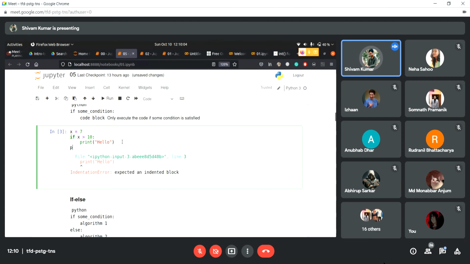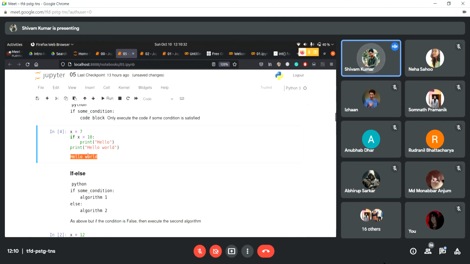Suppose I again print hello world. This statement is different from the if statement. This statement is part of the main block, this whole block. So this statement will execute no matter if the if statement is executed or not. x is not greater than 10, so we know it won't go inside the if statement. Let's run it. This time it's printing hello world. So we know that this statement is outside the if statement. That is why we are using indenting. I hope that's clear.